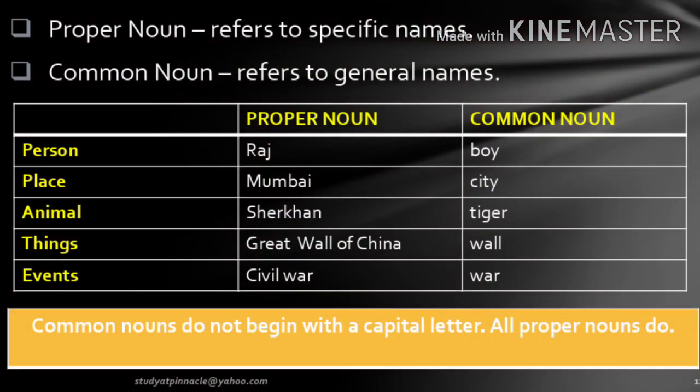Please note, it is a thumb rule: common nouns do not begin with a capital letter, whereas proper nouns always have a capital letter. Look at the examples. I'm talking about specific names of some persons. It could be Raj, Raymond, Sita, and the general names are boy, girl, etc.